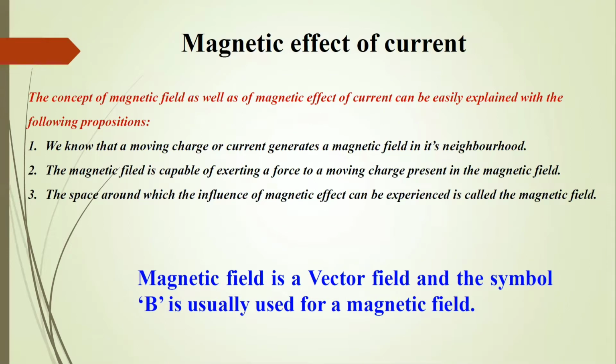The second is that the magnetic field is capable of exerting a force on a moving charge present in it. Whenever a moving charge is present in a magnetic field, the magnetic field exerts a force over it. And the third states that the space around which the influence of the magnetic effect can be experienced is called the magnetic field. A magnetic field is a vector field, and the symbol B is usually used for expressing it.